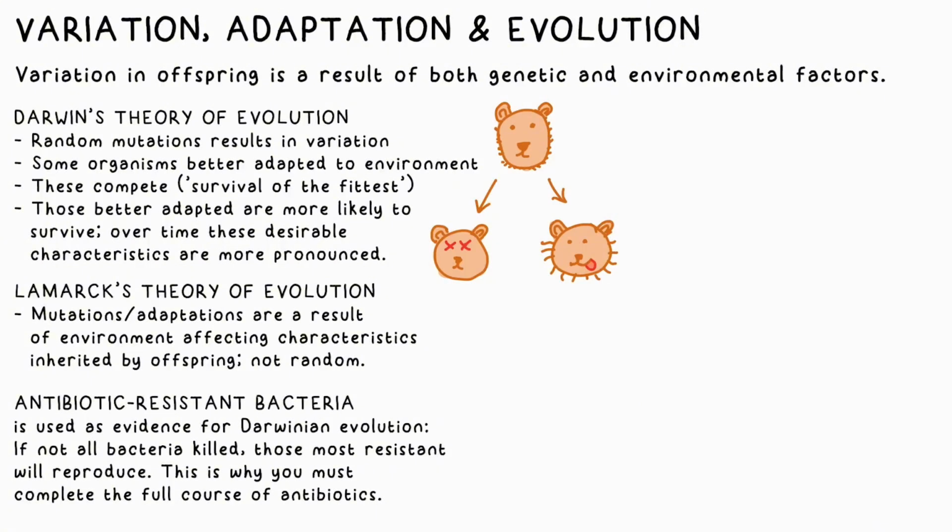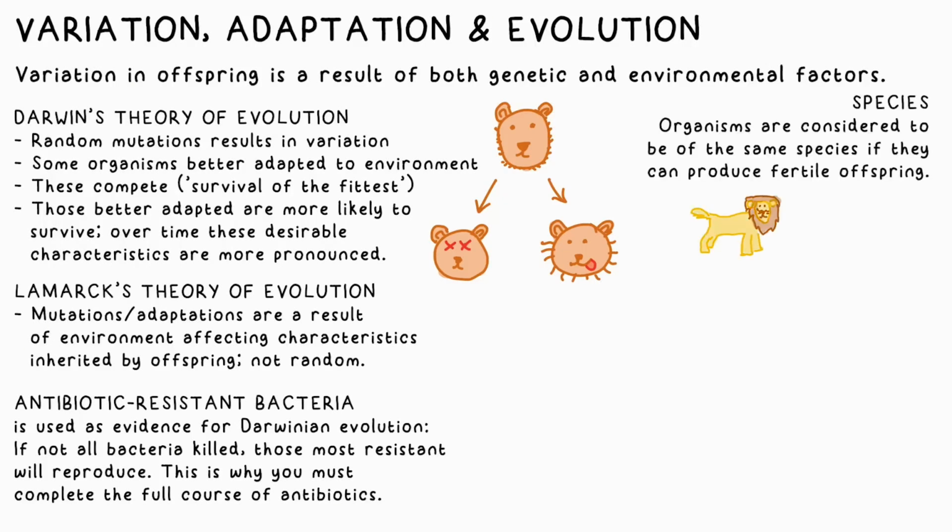It also means you have to complete the whole course of antibiotics. If you don't, weaker bacteria will have been killed off, but more resistant ones will still be there, and then they'll reproduce and make you even more ill. If organisms are able to produce fertile offspring, we say they're of the same species. Tigers and lions have been known to make liger offspring, but as they're infertile, we don't consider tigers and lions to be the same species.